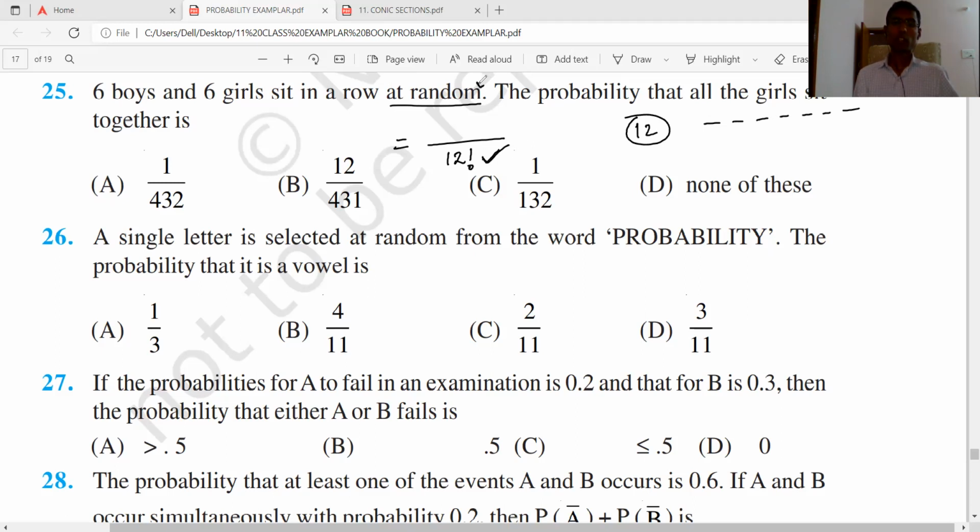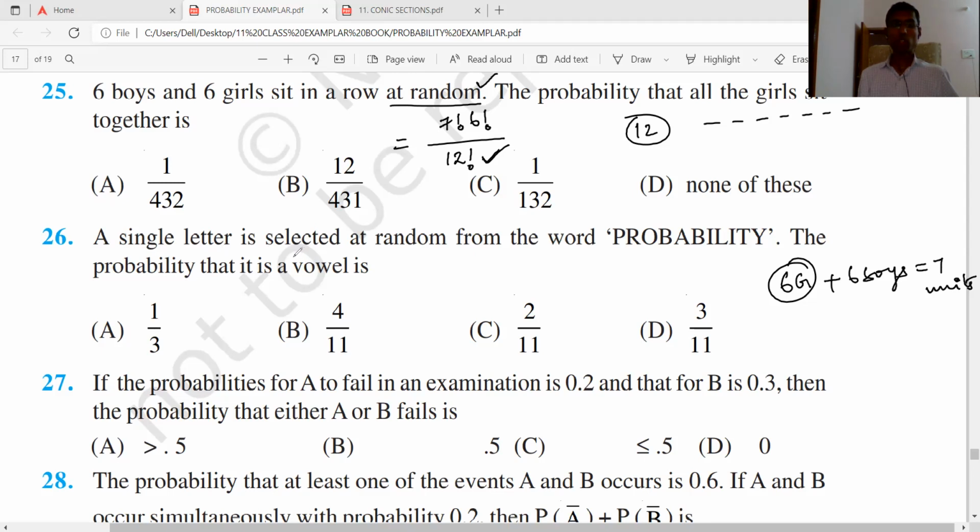In the numerator, we need the arrangements where all the girls sit together. The 6 girls form 1 unit, plus 6 boys, so that's 7 units. So it becomes 6 factorial into 7 factorial. Yes, sir. Okay.